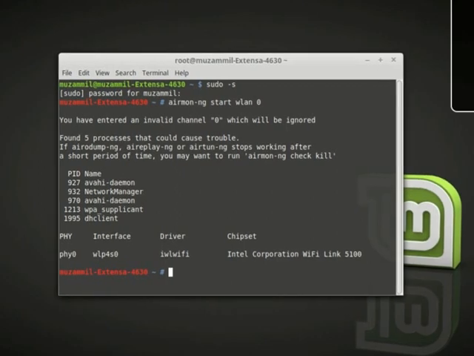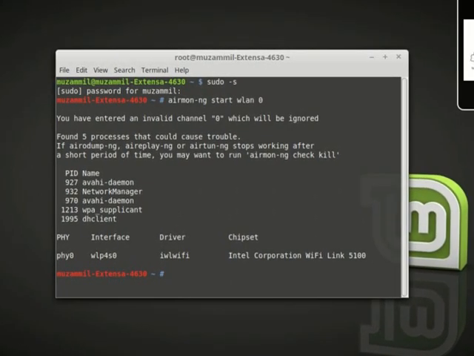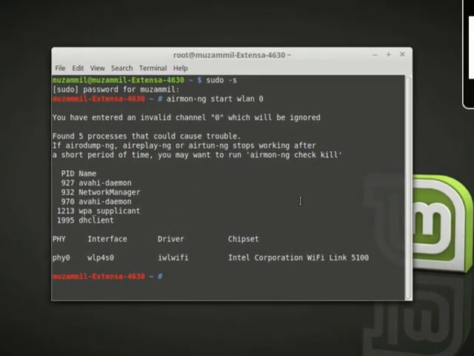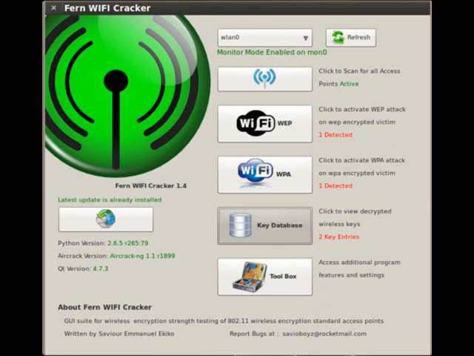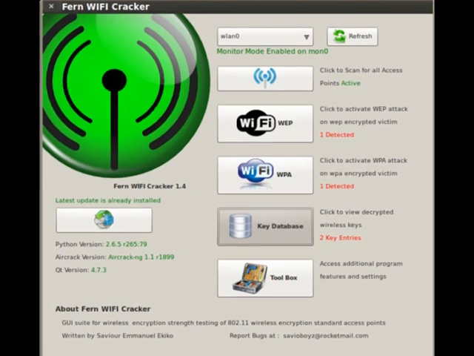Now, open FERN Wireless Cracker tool. Select the wireless card as shown. Click Scan for access points.